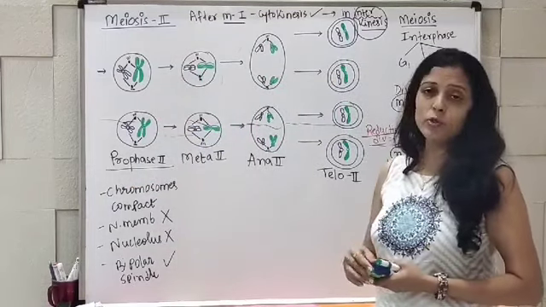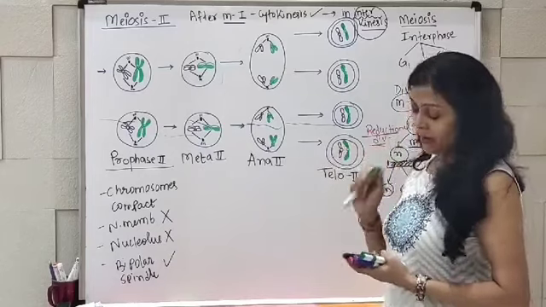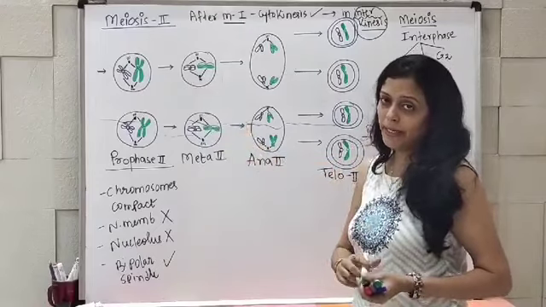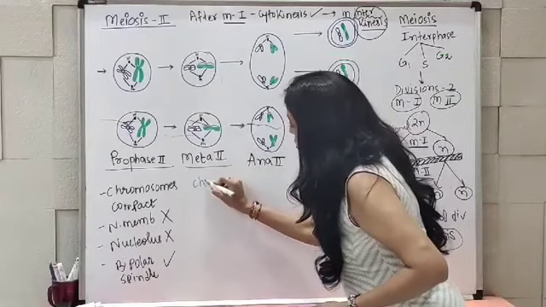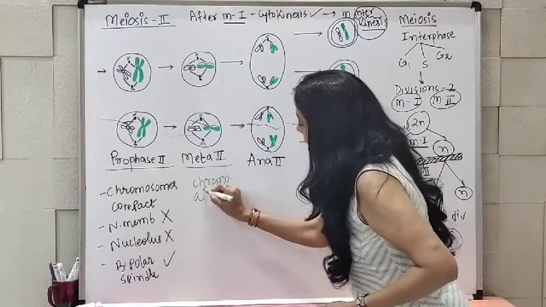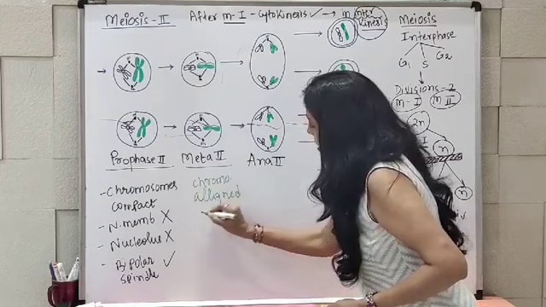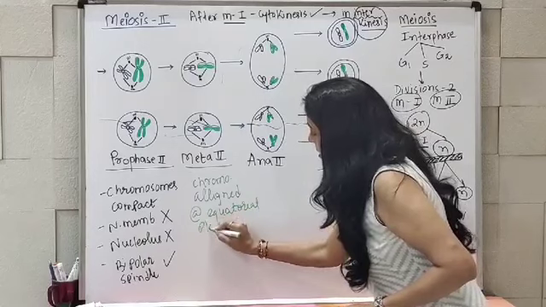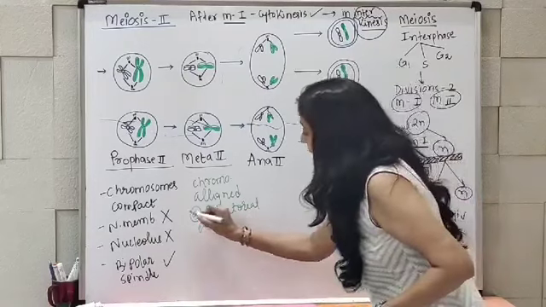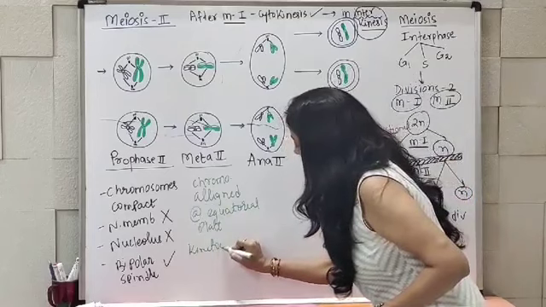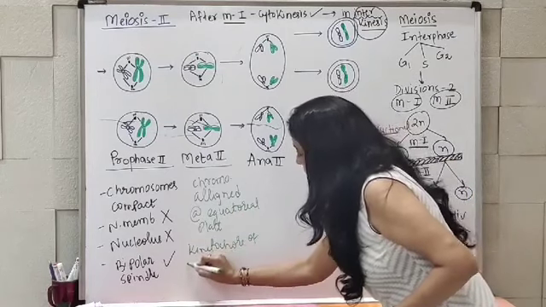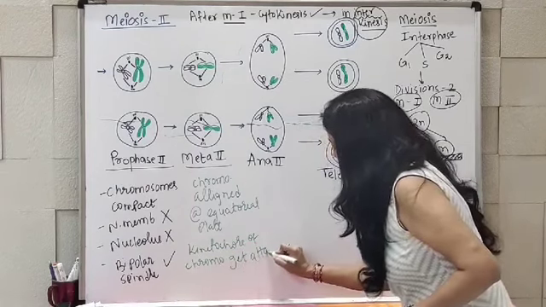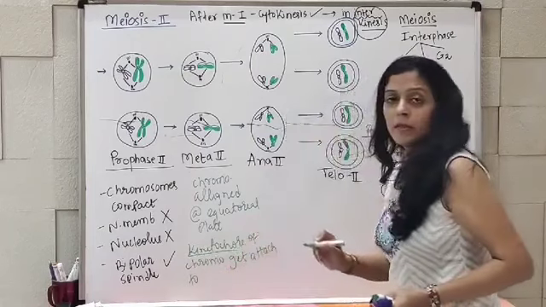Now it will progress to the next stage, that is metaphase 2. In metaphase 2, we all know that chromosomes get aligned at the equatorial plane. So here chromosomes align themselves at the equatorial plane, and for that the kinetochore of the chromosome gets attached to the microtubule of the spindle fiber.